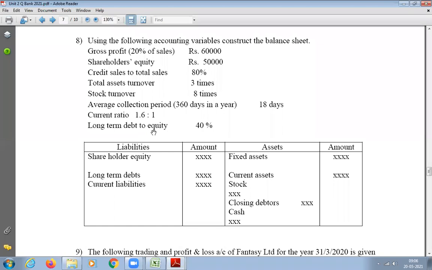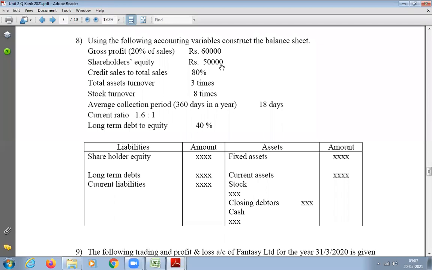Long-term debt divided by equity, or shareholders' equity. Do you know any one of the variables? We know shareholders' equity. How much? 50,000. It's given here. Are you able to see? So I know equity and I know the long-term debt to equity ratio, 40%. Just cross multiply and you will get the long-term debt.